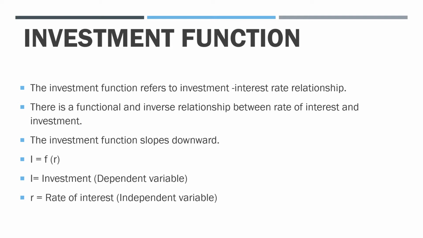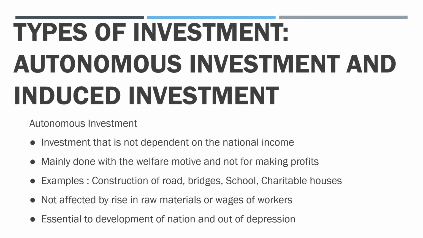If you depict that in the form of a diagram, you could see that the curve slopes downward, and here I is a function of R. I is investment, which is the dependent variable, and R is the rate of interest, which is an independent variable. Now coming to the types of investment, we have basically two types: autonomous investment and induced investment.